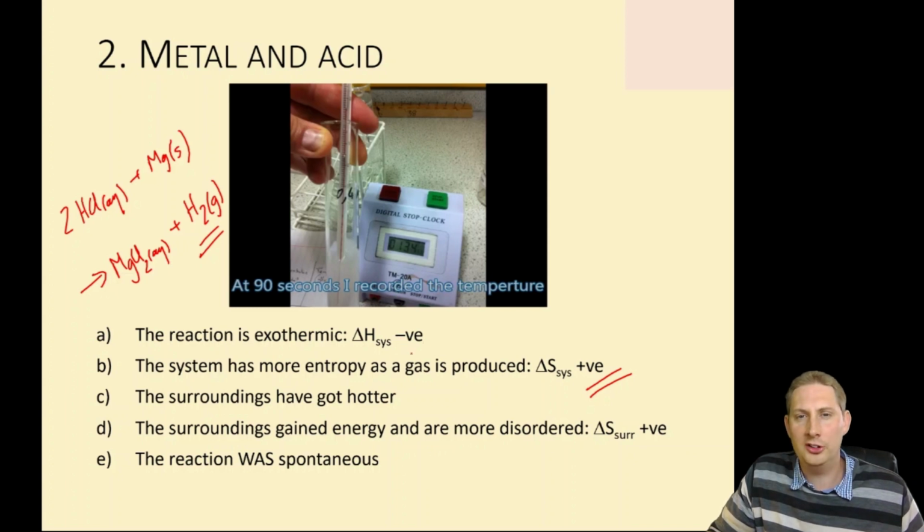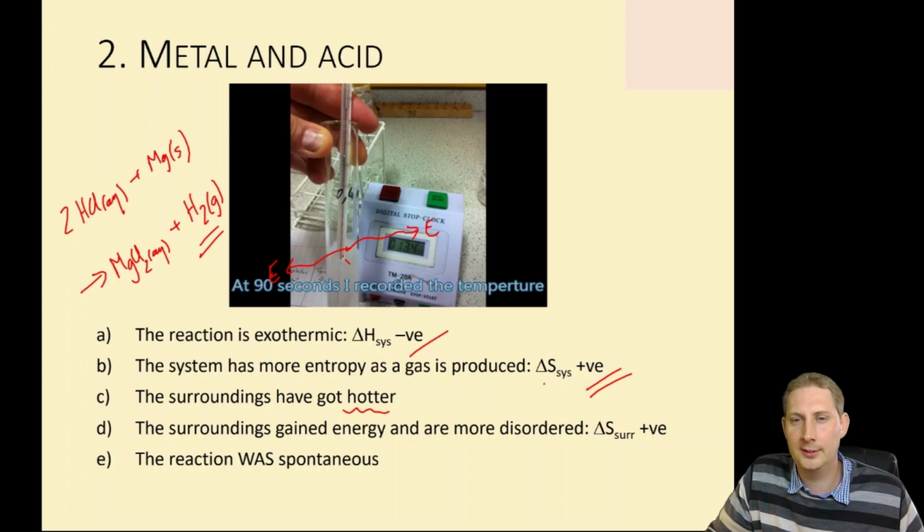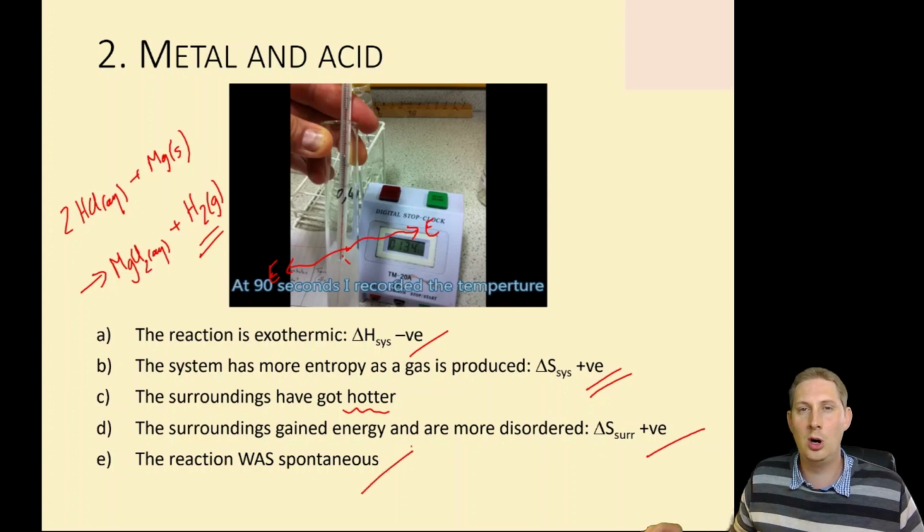It gets quite hot, delta H minus, meaning the surroundings got hotter as energy was released into the surroundings. Because the surroundings had more energy, there's more options available for how to arrange that energy, so they become more disordered, positive delta S surroundings, and the reaction was spontaneous.